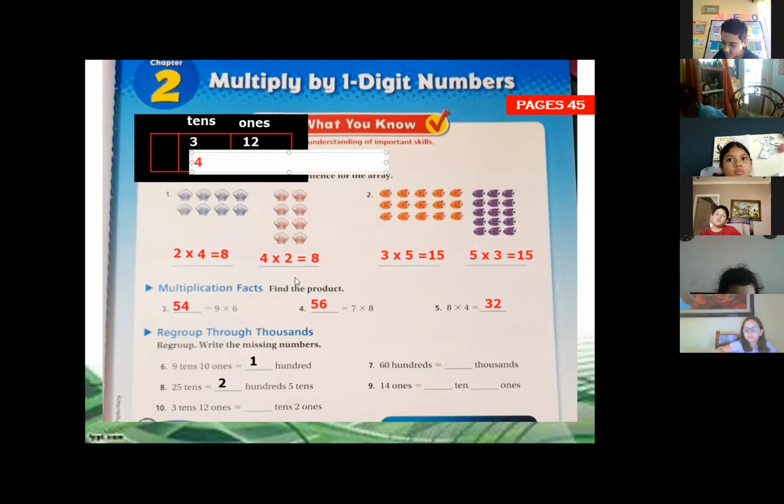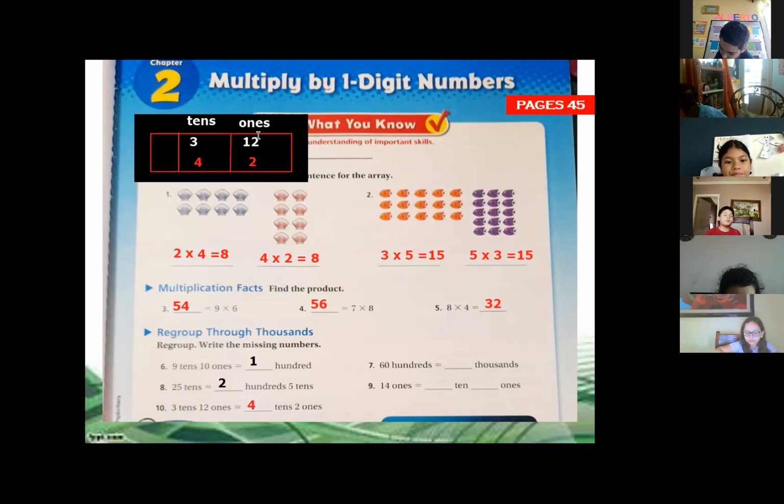Remember that we have 12. Number 2 is on the ones. This 1 is going to be here. 3 plus 1 equals 4. So that's why we are going to have 4 tens and 2 ones.